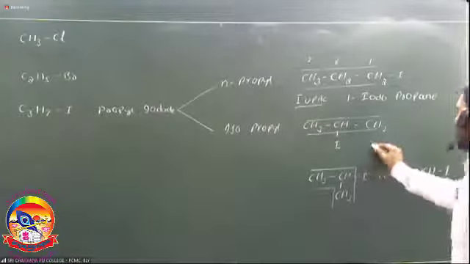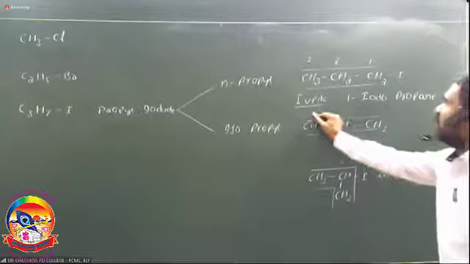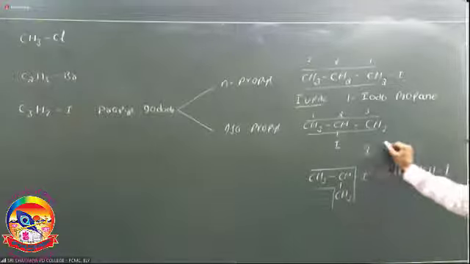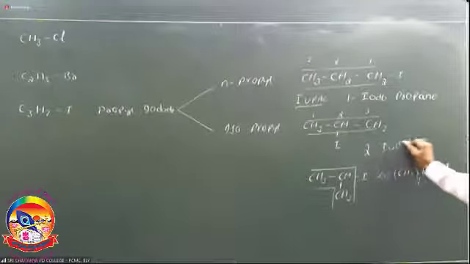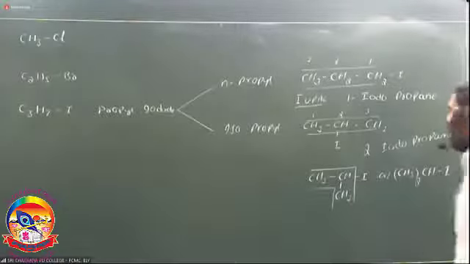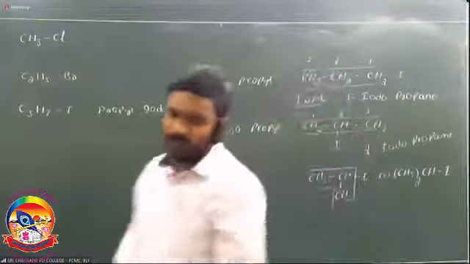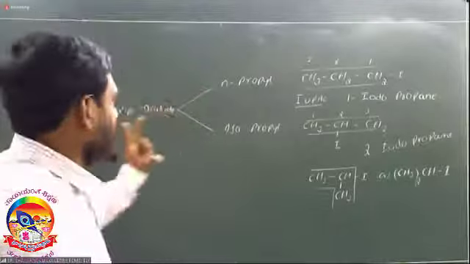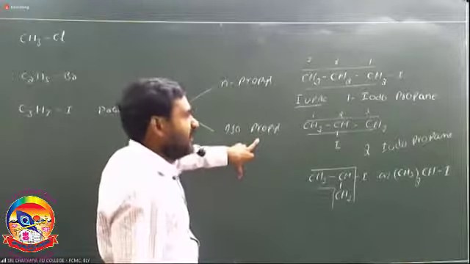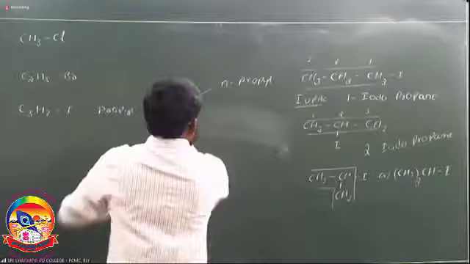Iodine is attached to the second carbon, hence the IUPAC name is 2-iodopropane. So propyl halides are two types: N-propyl halide and isopropyl halide. These are the IUPAC names.